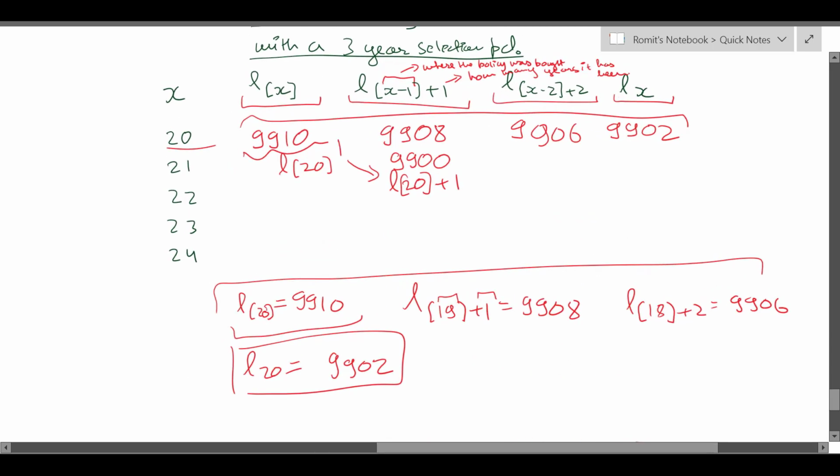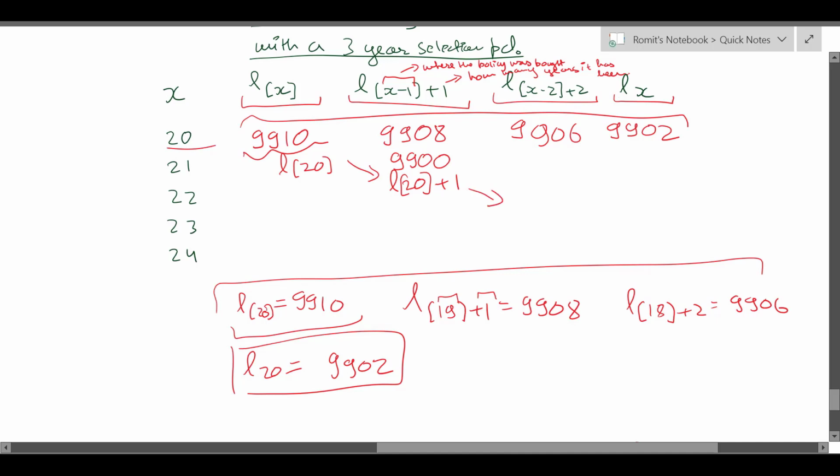Usually the progression in a normal mortality table is downward, but in the case of a select mortality table, the life moves diagonally, right? So first it will move to L[20]+1 because the policy was bought at the age of 20 and it's been 1 year. The current age is 21.